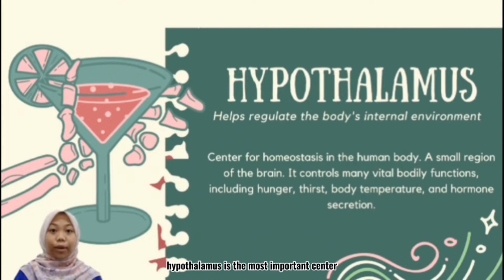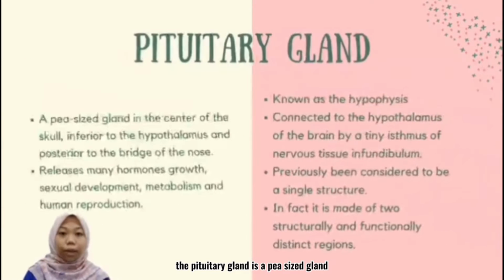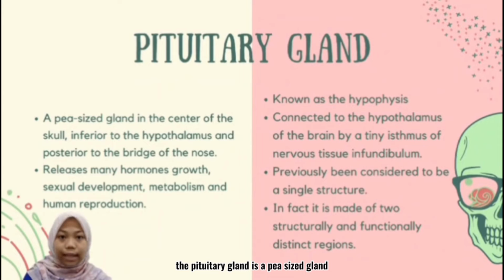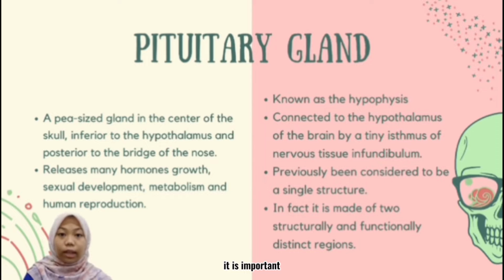Hypothalamus is the most important center for homeostasis in the human body. Although it is a small region of the brain, it controls many body functions such as hunger, thirst, body temperature, and also hormone secretion. The pituitary gland is a pea-sized gland. It is located at the center of the skull, inferior to the hypothalamus of the brain, and posterior to the bridge of the nose. It is an important link between the nervous and endocrine system.